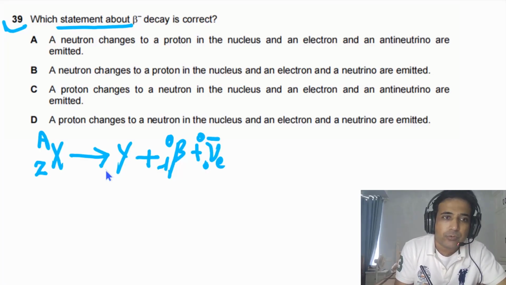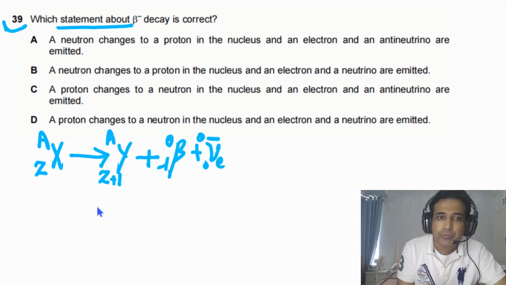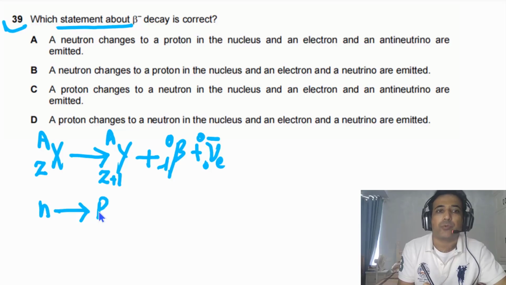So that's the reason this has to be electron anti-neutrino to conserve lepton number. Now if you look at this nucleus, the atomic number will be Z plus 1, because this is -1, and mass number remains constant. So in this case proton number increases but mass number remains constant. It simply means that one neutron is converted into proton.